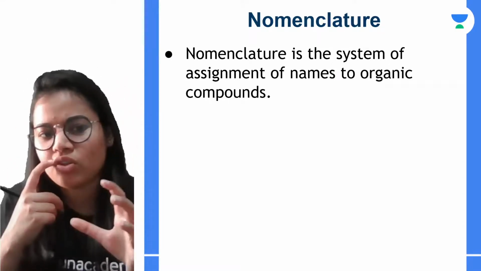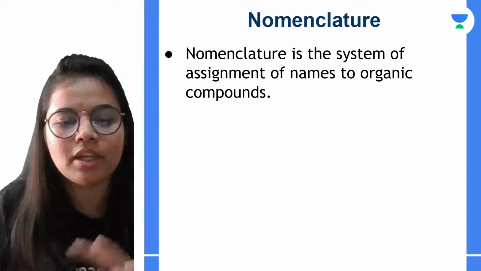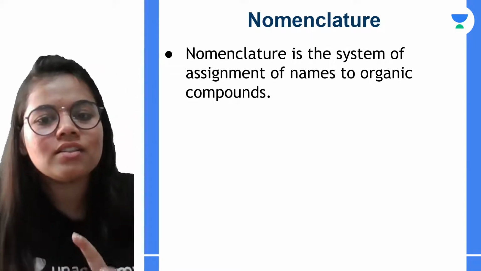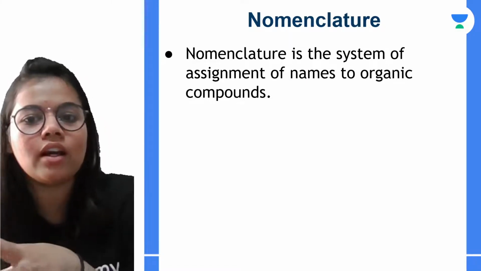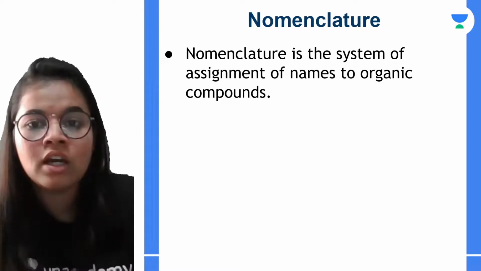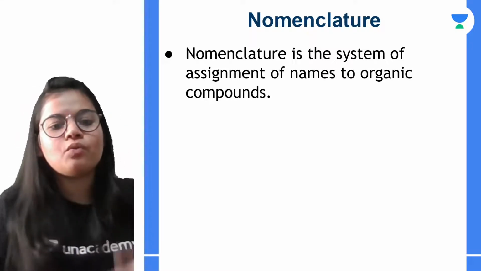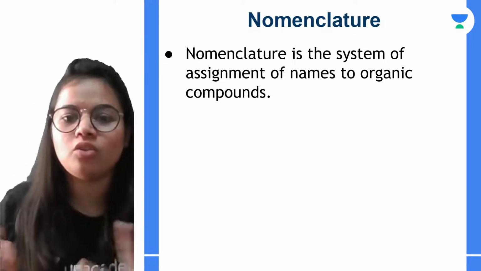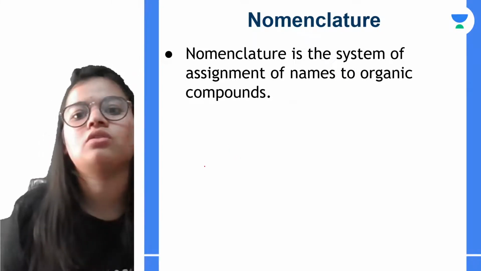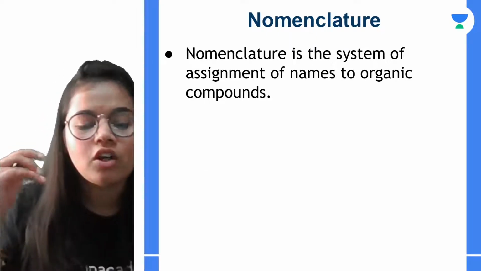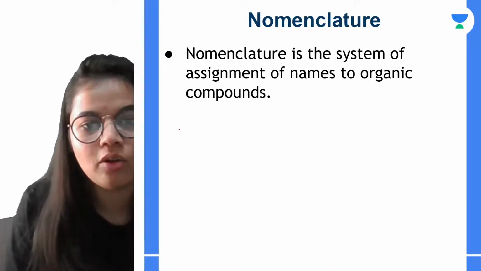So today we are just going to have a bit of introduction to what nomenclature is. We all have got our names, everyone has their own name. So nomenclature is a system to assign names to organic compounds. Now students, we generally have two names. Normally one is our pet name, and one is our original name that we use in our schools, colleges and whatnot. So for organic compounds also we have two types of general names. What is that?